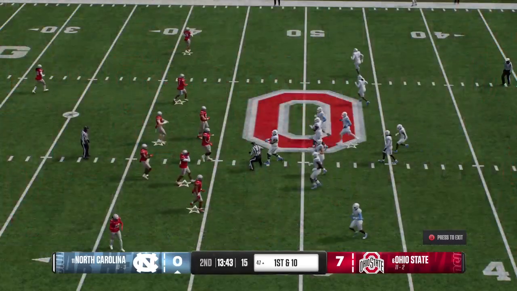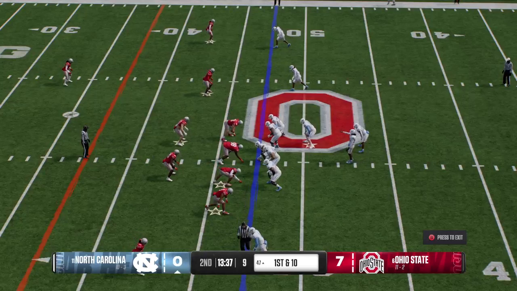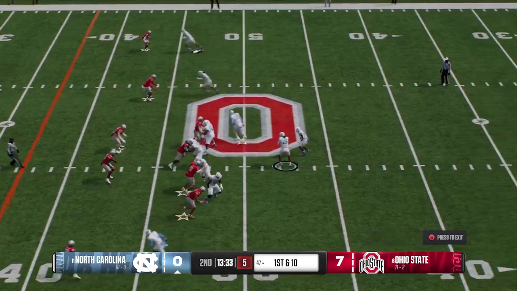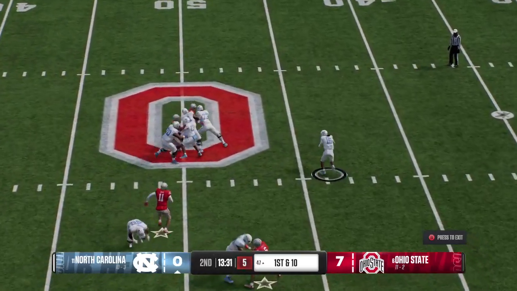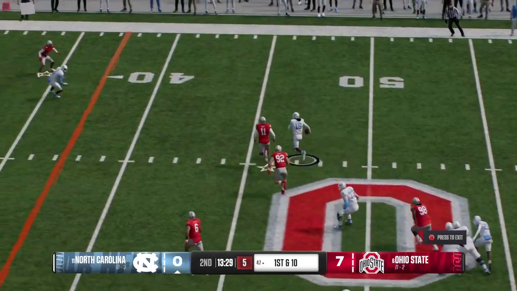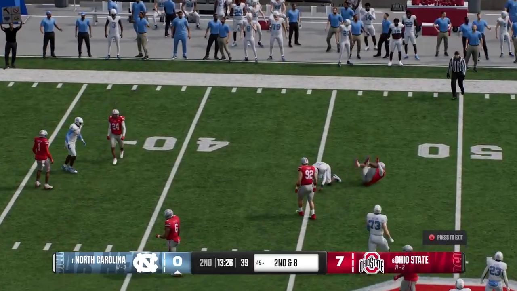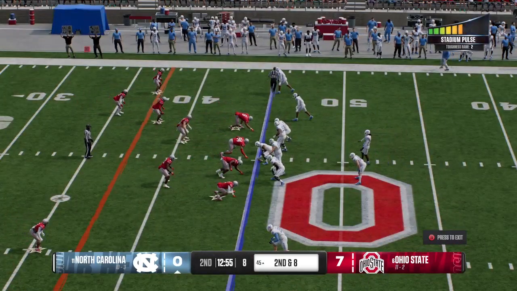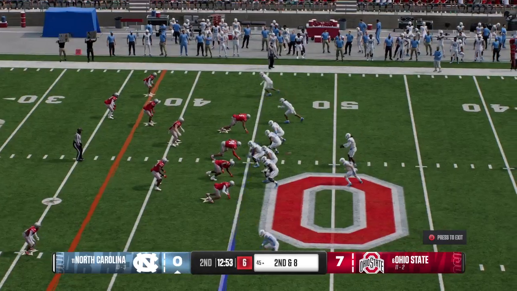This time, a completion. That's a big gain before he goes out of bounds. It'll move the sticks, more than enough for a 1st down. Play action here on 1st down. And the tackle is made. The defense saying, not this time. They got burned in the scramble last time. They bring him down pretty quickly here.